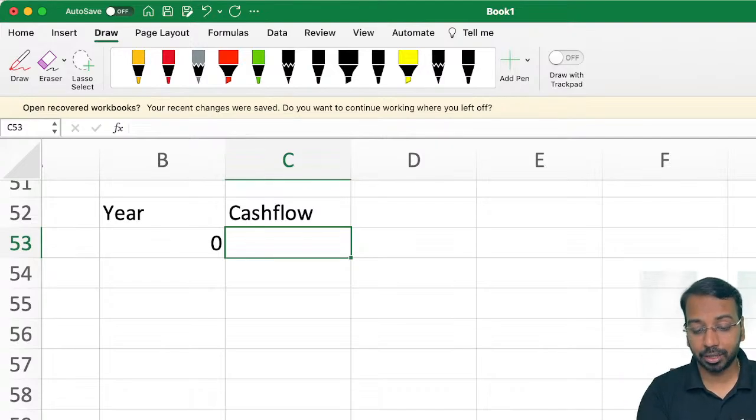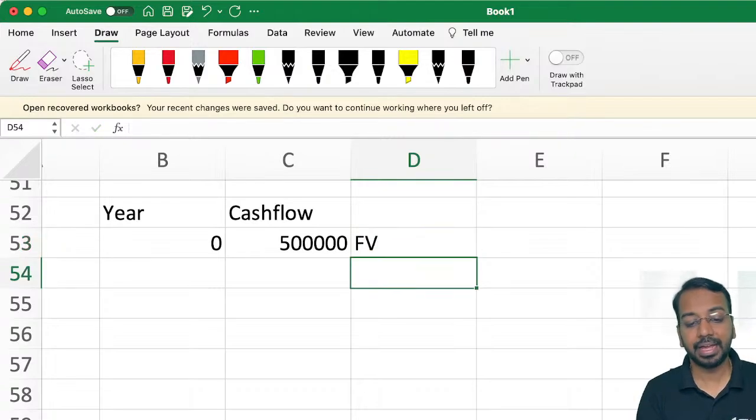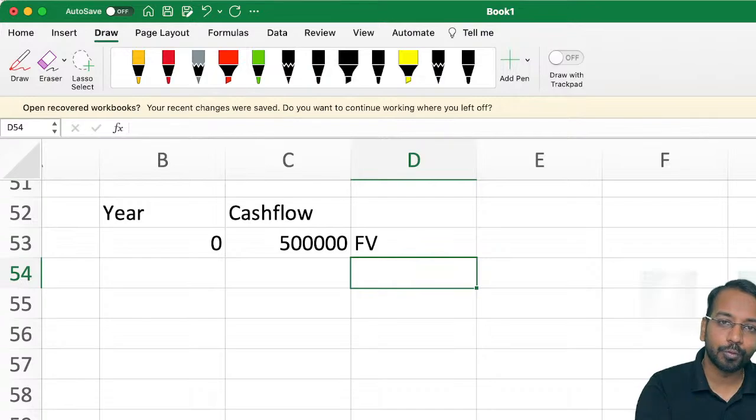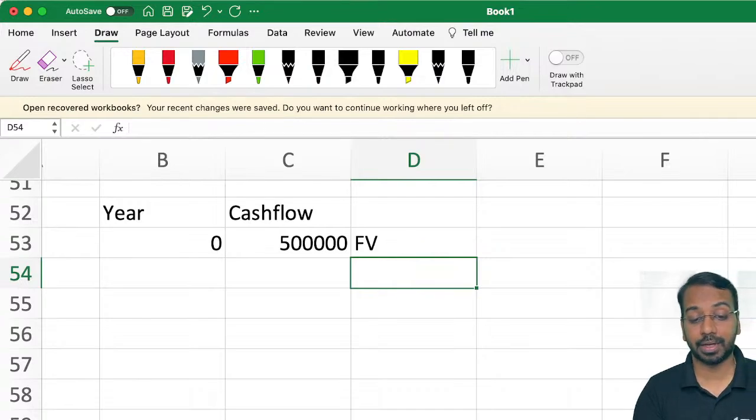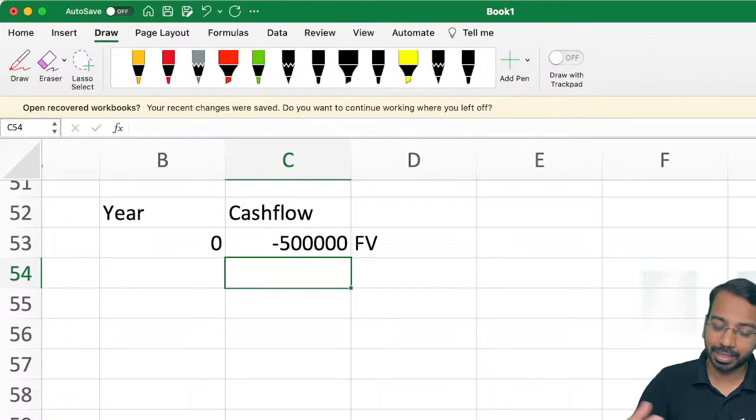I have a car which has a present value, or the fair value, of 5 lakhs. This 5 lakhs of asset I am giving to you for using. So, I am transferring this 5 lakh of fair value of asset to you. So, it is an outflow for me. Sir, we are not paying money. Yes, I am giving you an asset worth 5 lakhs. So, it is a kind of outflow.